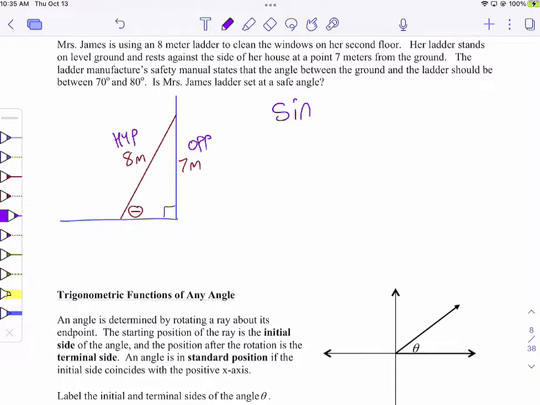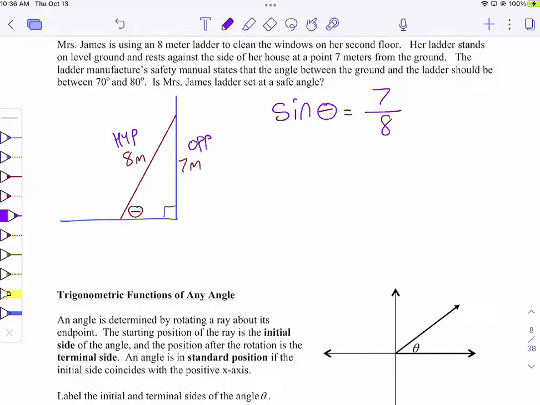Sine. And my unknown thing is the angle. Remember, there could be only one unknown. So I can't use the adjacent side. That's also unknown. The unknown is the angle. And this is opposite over hypotenuse.